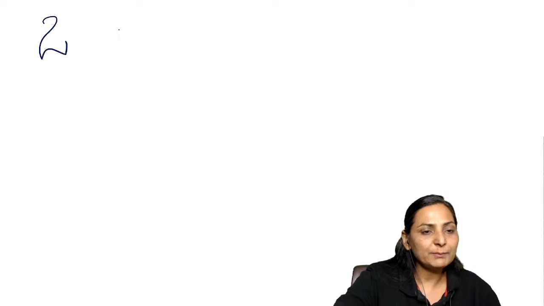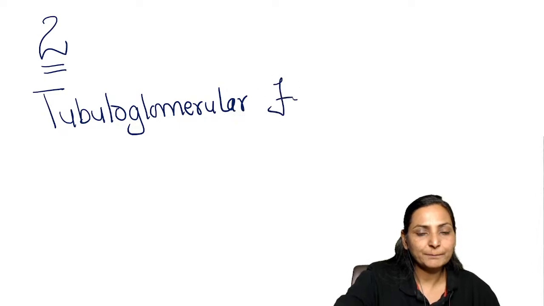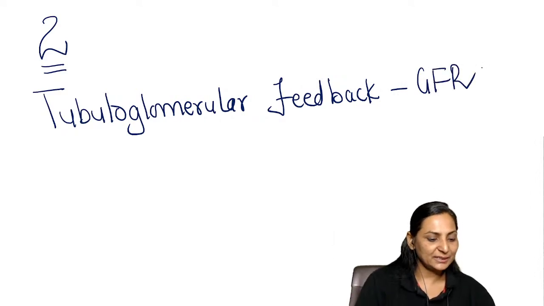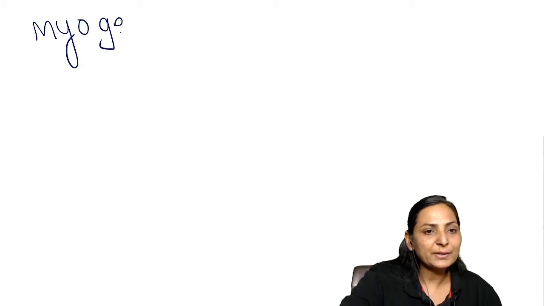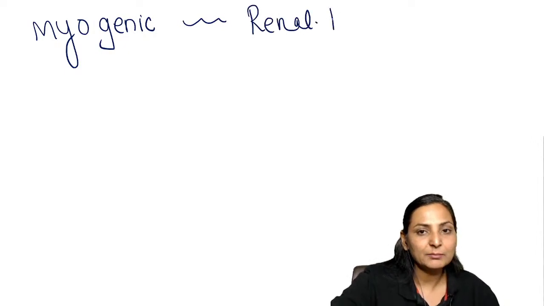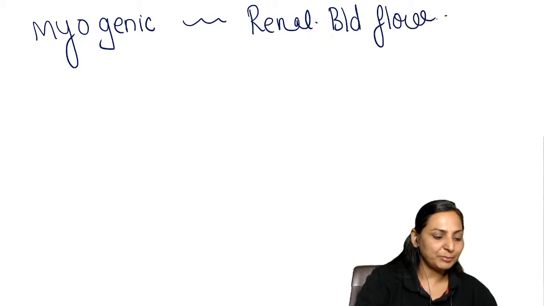Now, let us understand this. There are two important mechanisms. One is the tubuloglomerular feedback mechanism, that is basically regulating GFR. And the other important one is the myogenic mechanism, that basically regulates your renal blood flow.